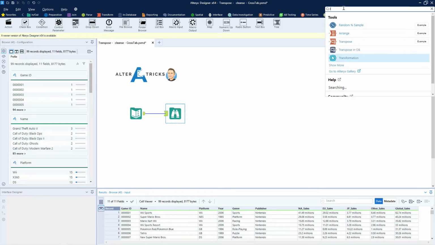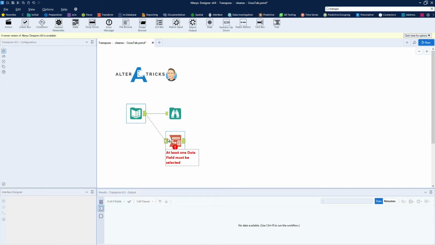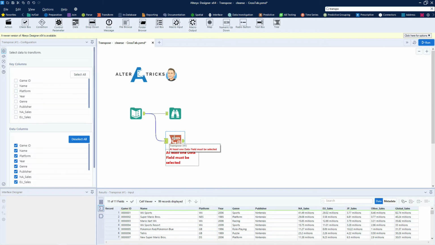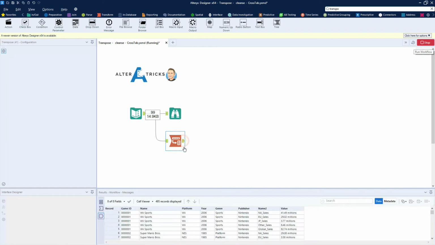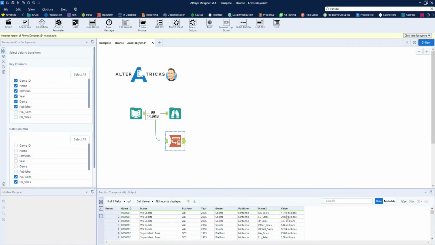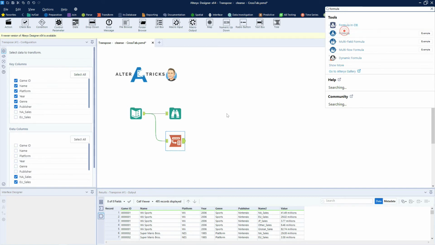So first of all, we're going to bring in a transpose tool, which will reshape our data into a name and value column. We'll select the key fields that don't need to be transposed, and run that workflow. So we can see now that we've got the name and value column. Now, while we've got the data shaped like this, we'll make the edits to our data.